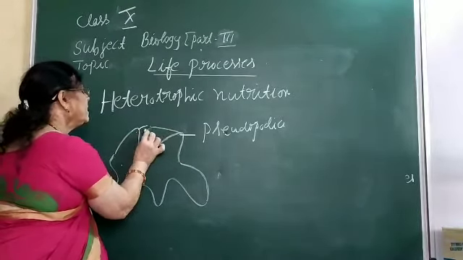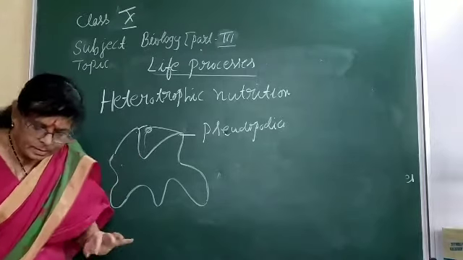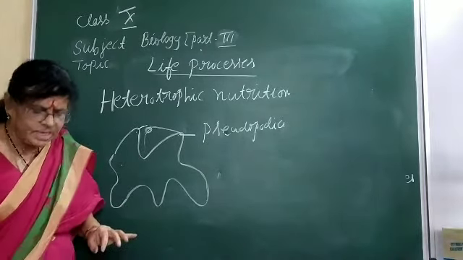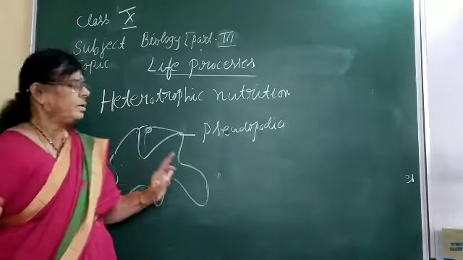Then there are some digestive enzymes here, and these digestive enzymes help in digestion of the food material, and that is how amoeba is going to use that digested food for its various activities. Now, there is another unicellular organism called paramecium. It is a slipper shaped animal, and all over the body it has structures. These structures are called cilia.